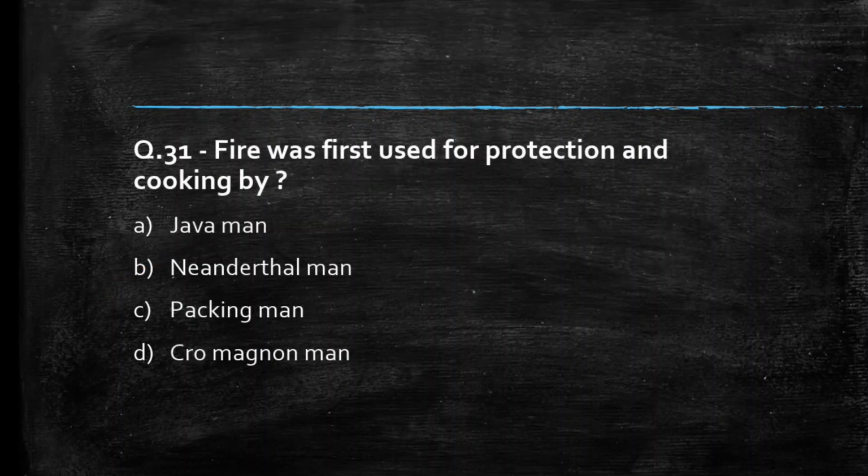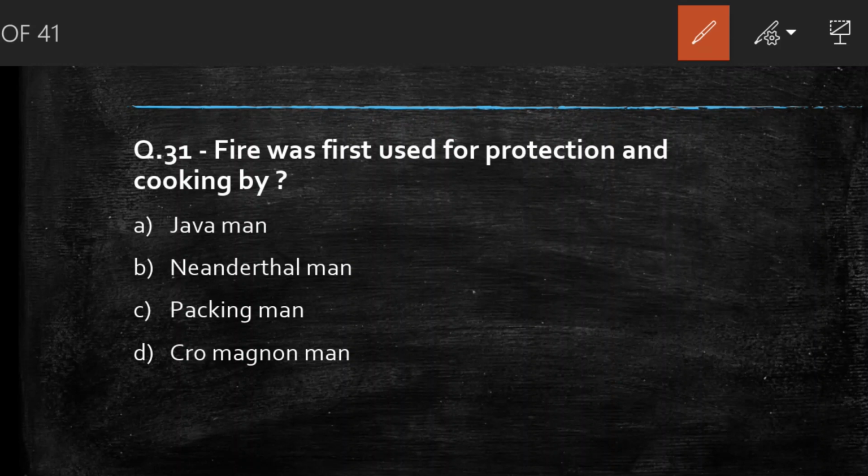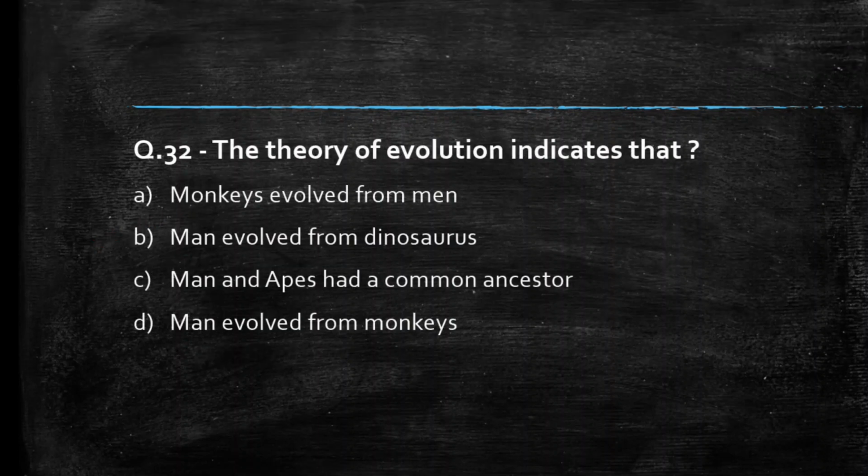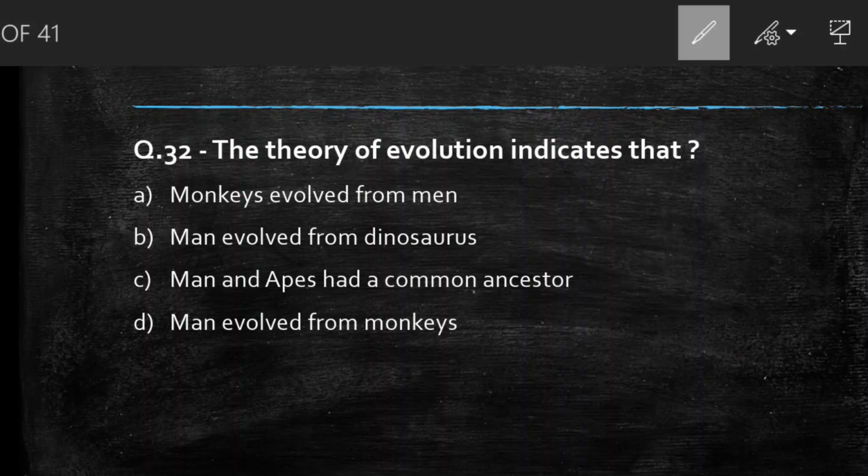Fire was first used for protection and cooking by Java man, Neanderthal man, Peking man, Cro-Magnon man. Students, comment your answer. So the right answer to this question is option A, Java man. The theory of evolution indicates that monkey evolved from man, man evolved from dinosaur, man and apes had a common ancestor, man evolved from monkey. Student, comment your answer. So the right answer to this question is option C, man and apes had a common ancestor.